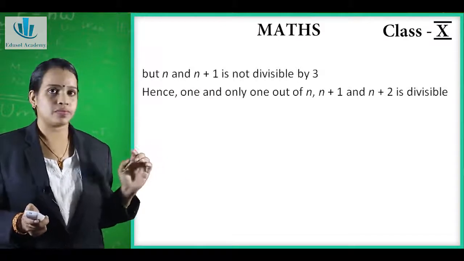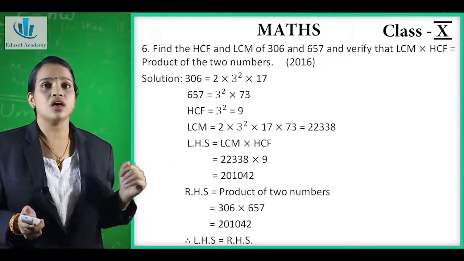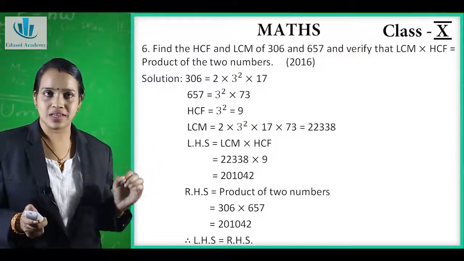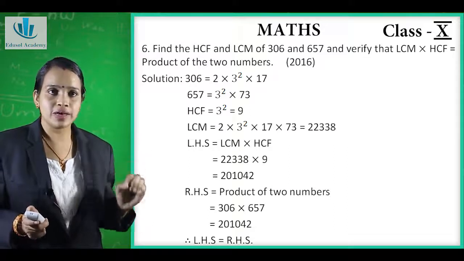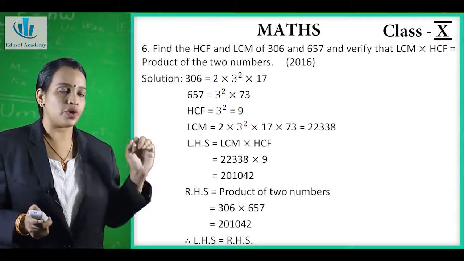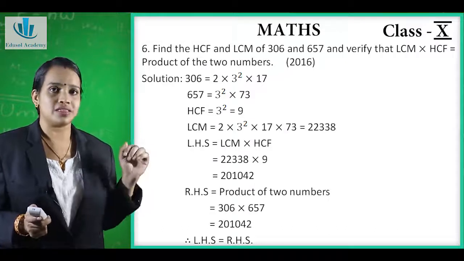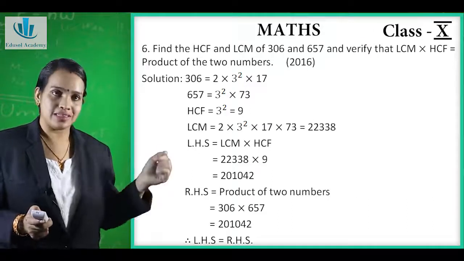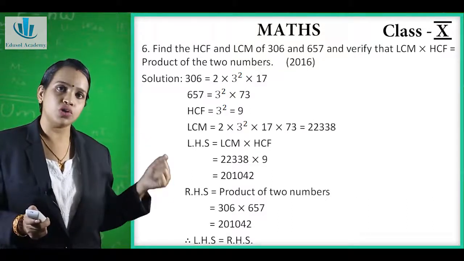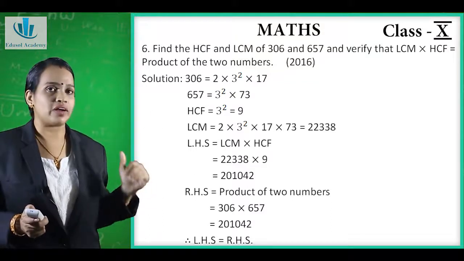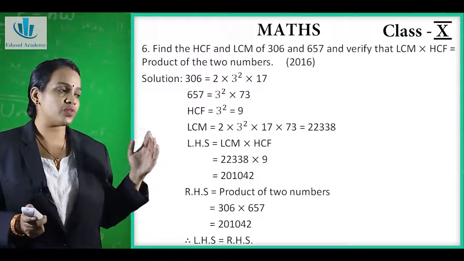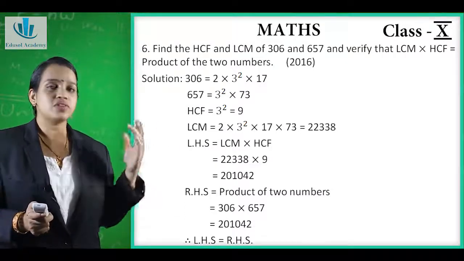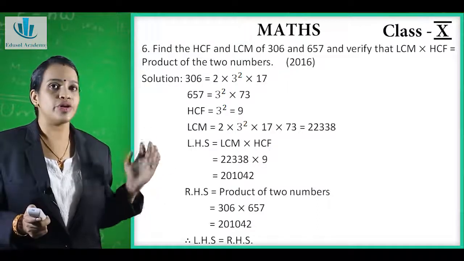Now the next question is, find the HCF and LCM of 306 and 657 and verify that LCM into HCF is equal to product of the two numbers. Now we have to find the HCF and LCM of 306 and 657, and we have to verify that LCM into HCF is the product of the two numbers. For that, first we will factorize both the numbers. So the factors of 306 is 2 into 3 raised to 2 into 17. Now the factors of 657 is 3 raised to 2 into 73.